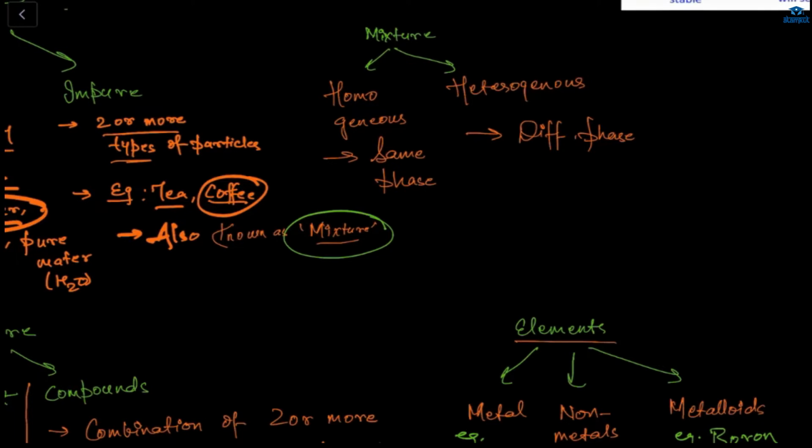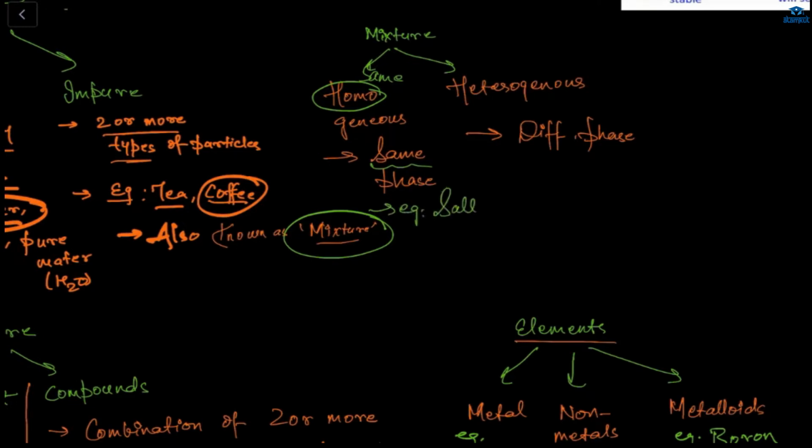See, in simple words, homo means same. Both elements are present in the same amount, the same ratio. There are two elements and the ratio of the elements is the same. Like a salt solution: if we mix salt in water, only one phase will be formed. Salt will fully dissolve in water. So salt plus water is an example of homogeneous.